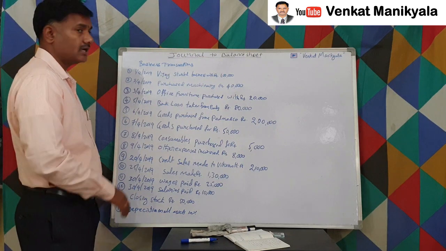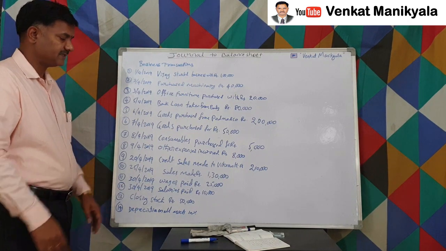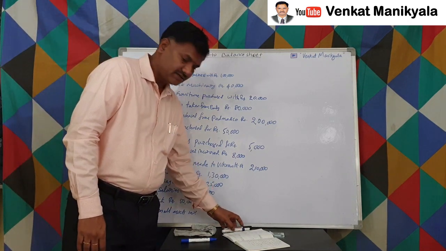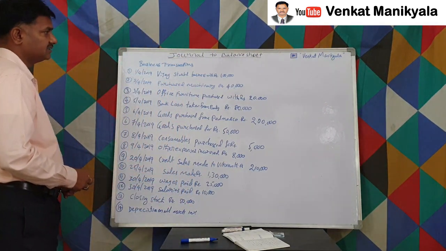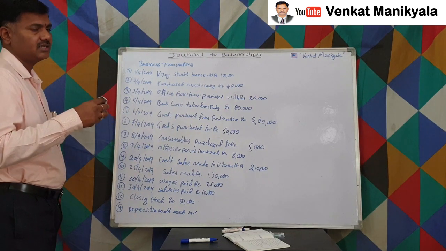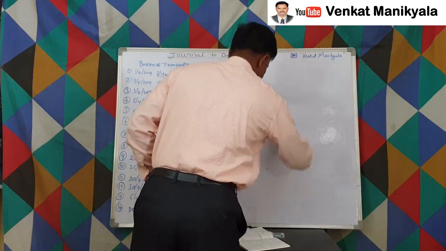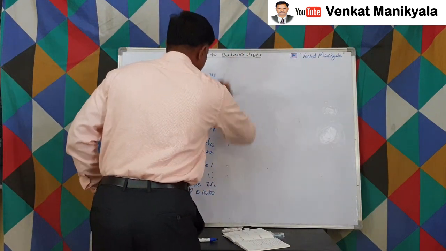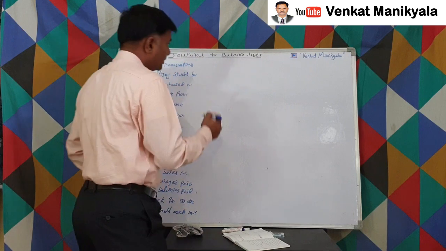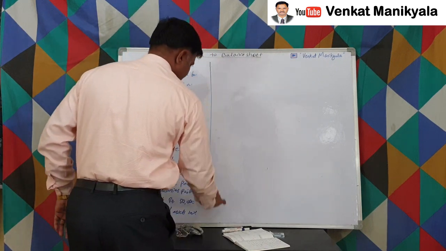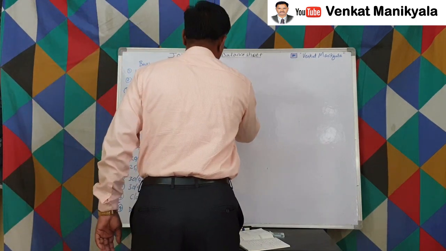Okay, so I hope everybody noted down all these business transactions, right? Now let us see how to write the general entries, ledger accounts, trial balance and balance sheet. Those pro formas we'll discuss now. After that, we go for the problem, right? So now let us see what the pro formas are for that. I hope everybody is clear with the business transactions, right? The pro forma for, let us suppose this is an entire page of your notebook. In this, how to write the general entries?